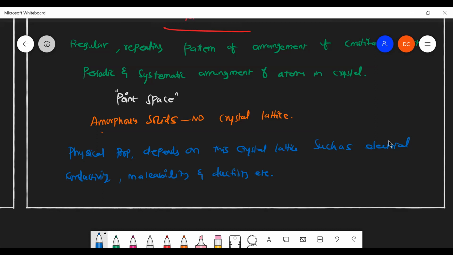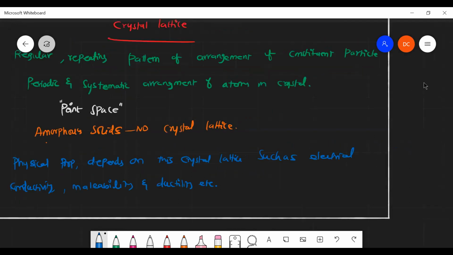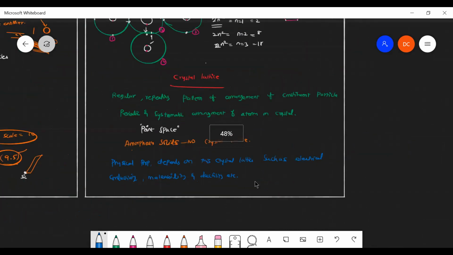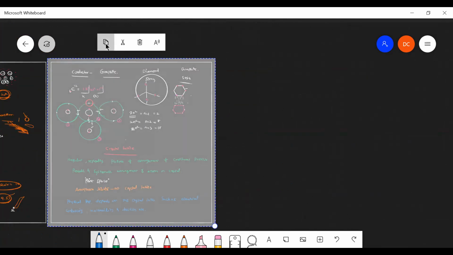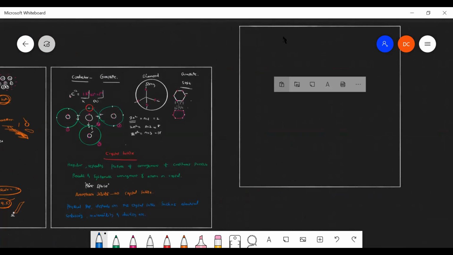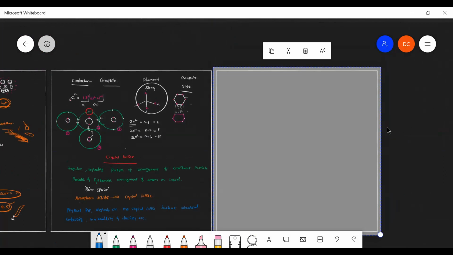Okay. So generally, what is a lattice? Lattice is nothing but a point of space, I told you. So what is a point of space? In space, it will be considered as a single point. That point is called a lattice.